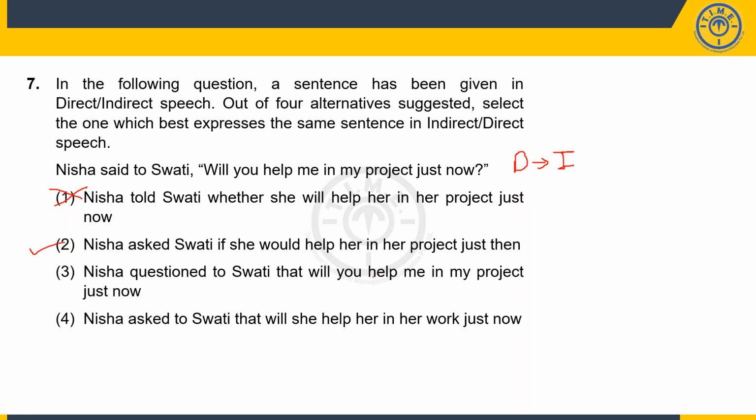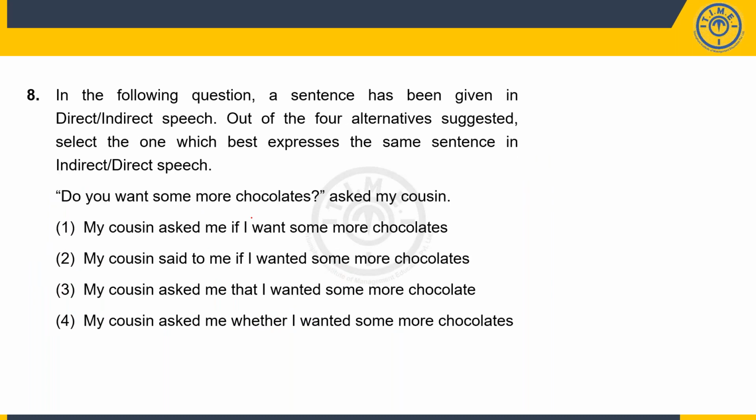Nisha questioned to Swati that will you help me in my project just now? So this 2 is first of all wrong. And even this will should have become would, this you should have become her, so on and so forth. So 3 is wrong. Nisha asked to Swati that will she help her in her work. Again, this 2 is wrong. The will should become would, so that is also wrong. So option number 4 therefore is clearly wrong. Option number 2, like we discussed, is my answer. So option number 2. All right.